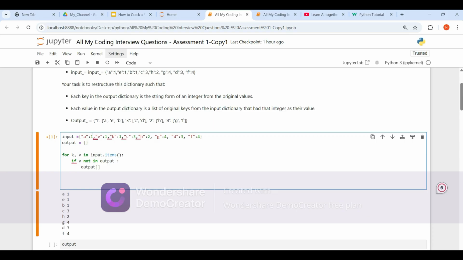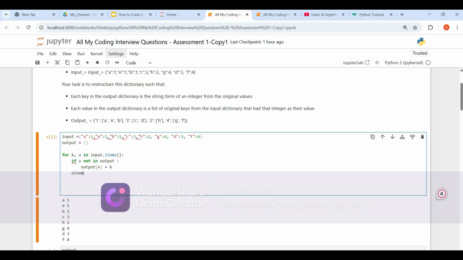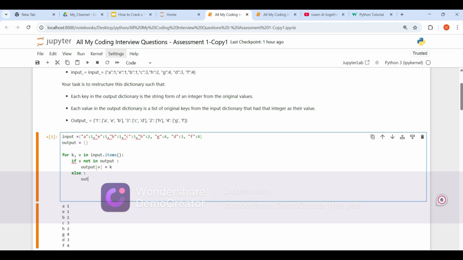We are storing the value as a key and the key as a value. Don't get confused, it's very simple: key will be stored as value, value will be stored as key. Else, if it is already there, output of value dot append